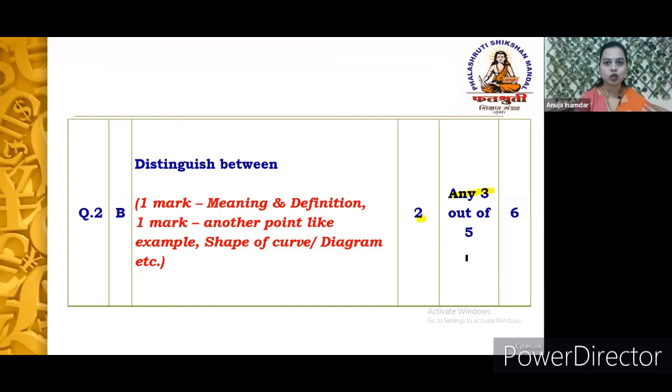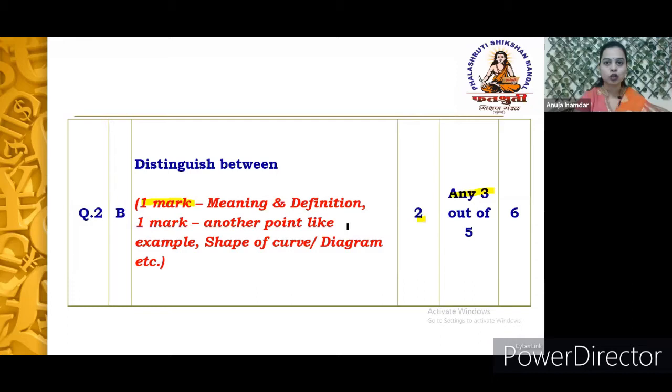The minimum points you are supposed to write down is 2 points, where 1 mark is allotted out of 2 marks for the meaning and the definition, and another mark is allotted for another point, where you can also give an example or, if possible, a diagram. Then similarly the shape of the curve of the 2 different types of elasticity, you can also write as another point. But my suggestion here is that always prepare yourself with 3 points.